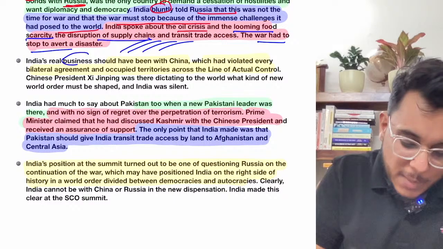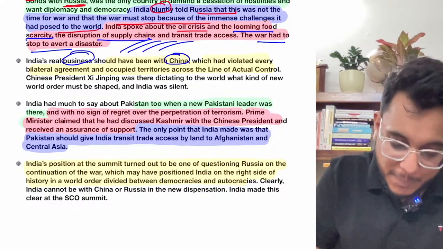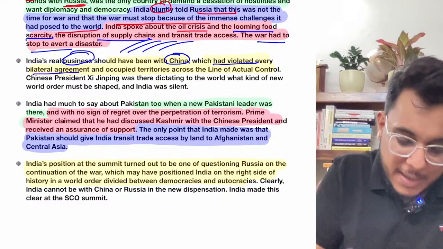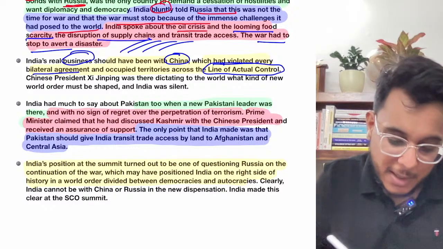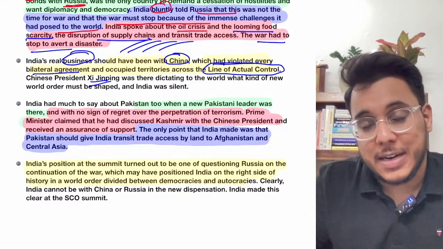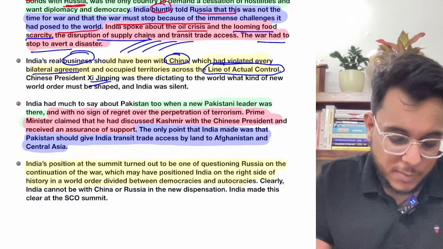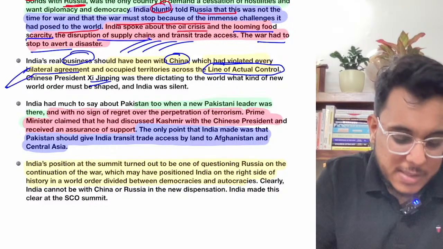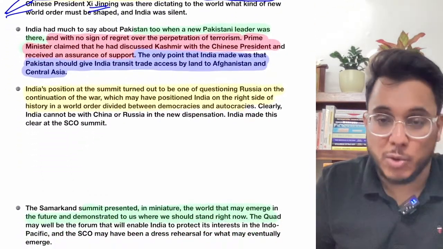India's real business should have been with China. See this: in the past China has violated every bilateral agreement. China has occupied illegal territories around the Line of Actual Control. Xi Jinping's conduct is not justice oriented. So right now India's real business is to deal with these kinds of new challenges. That is India's priority in the present times.